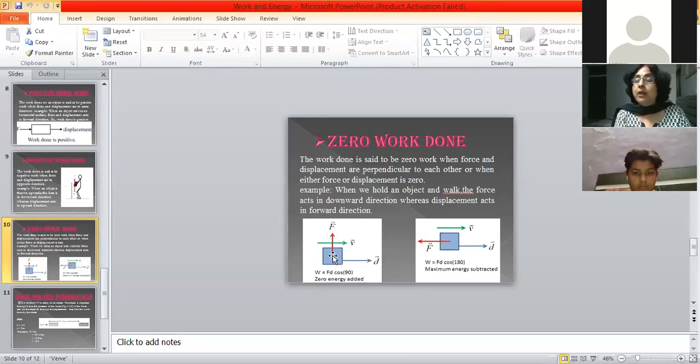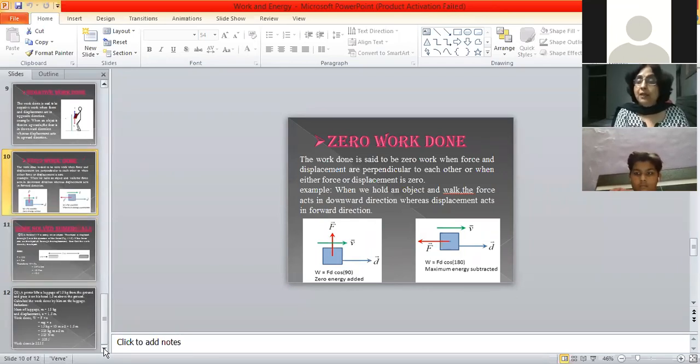If you are pulling a toy car, and the toy car is moving, and the angle between the force and the displacement is 90 degrees, in that case also the work done will be zero. We have seen that when there will be an angle of 90 degrees, the work done will be zero. Is it clear to all of you?